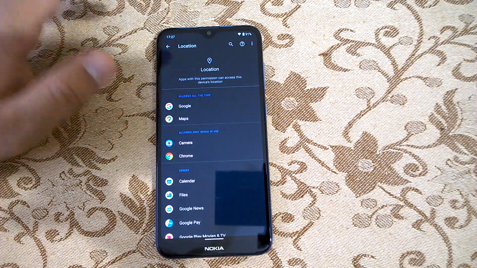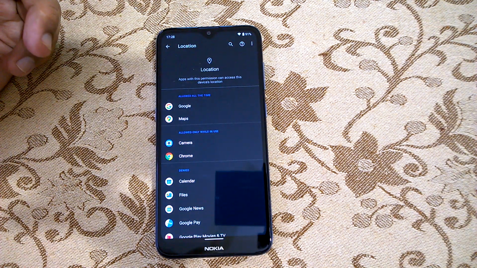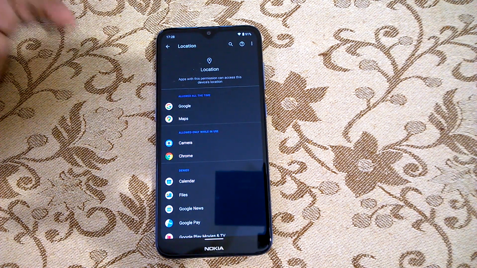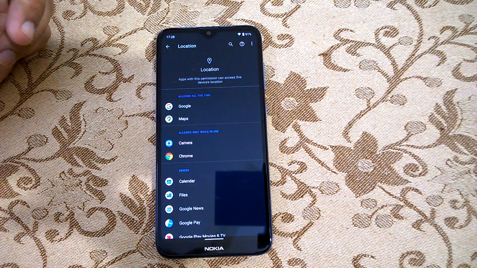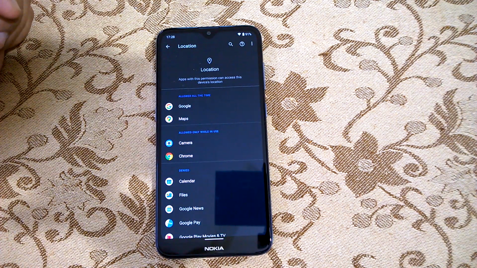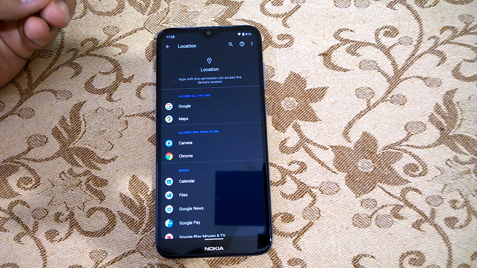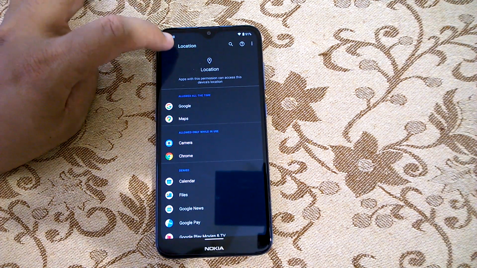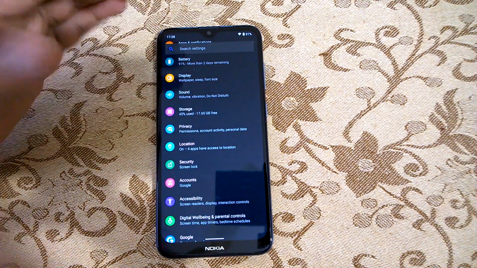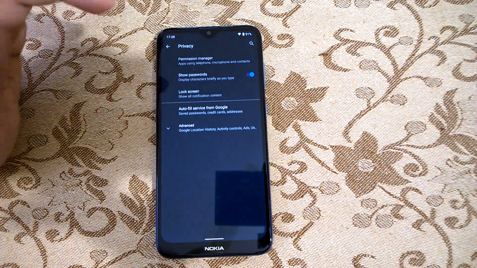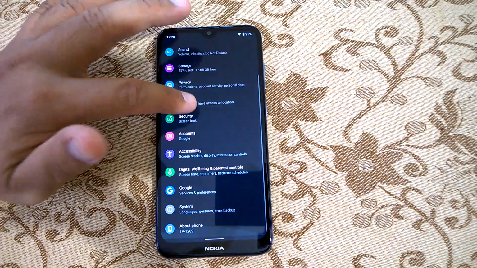So keeping location separate is very important, because many apps use the location data and offer their features and services according to that. Here you can actually allow which apps can use your location, and that is a good, detailed way of handling your privacy. That is how Google has tried to separate privacy and location here in the settings. So this is one of the more changes that I wanted to show.